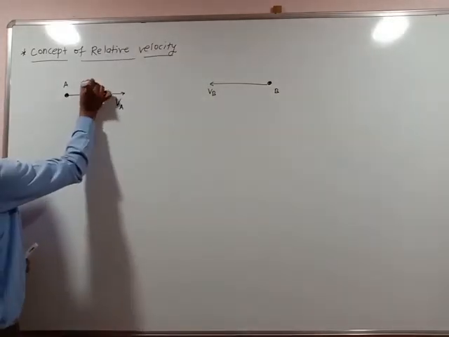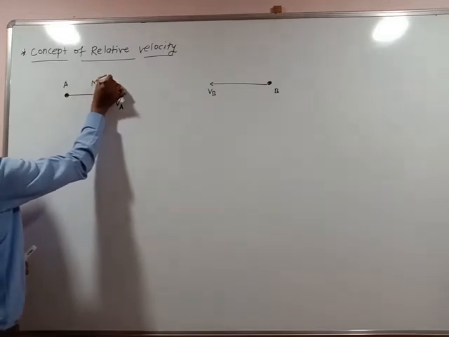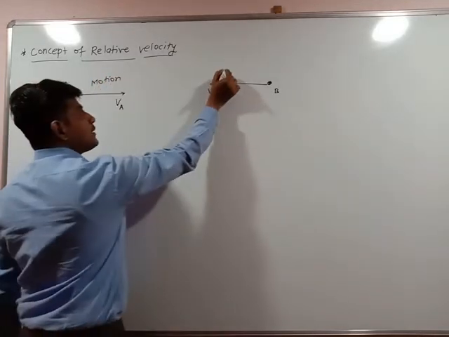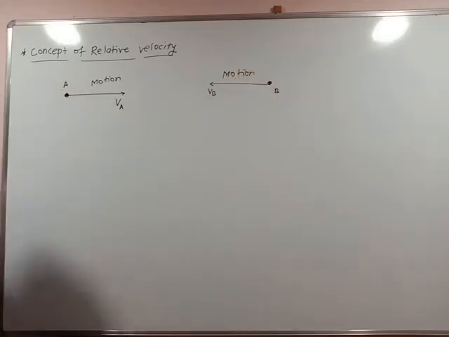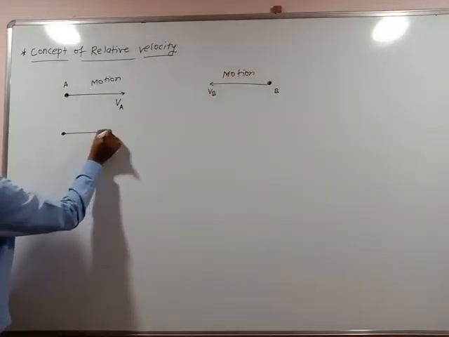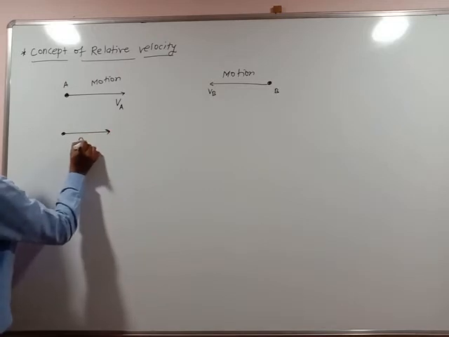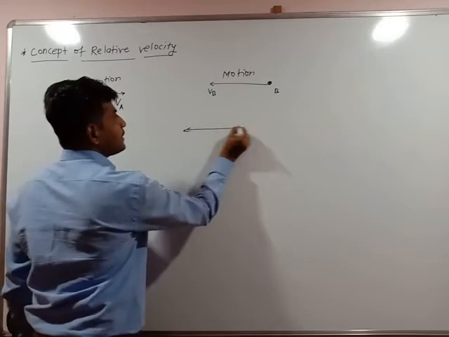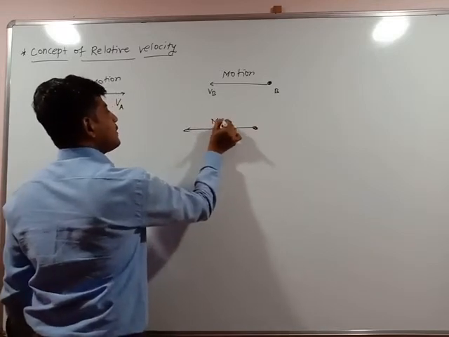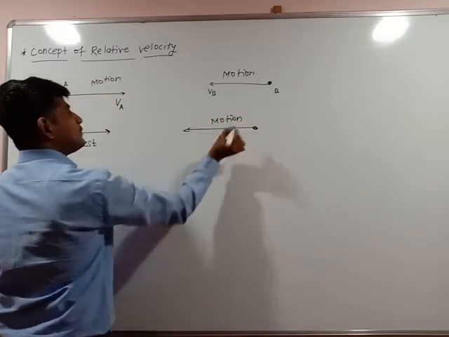This is under motion and this is under motion. This is the first case. Second case, if one object is at rest and the second object is under motion.